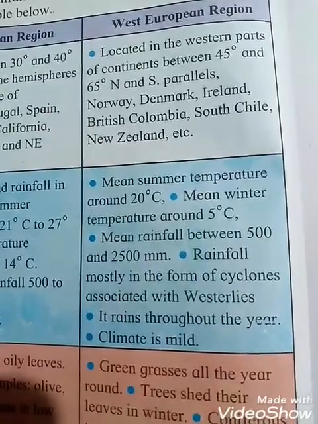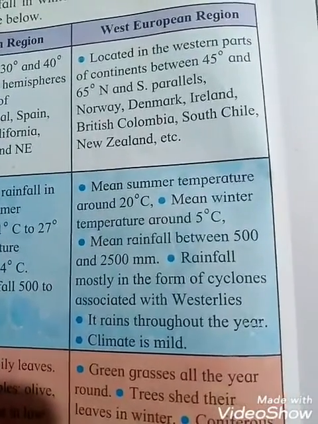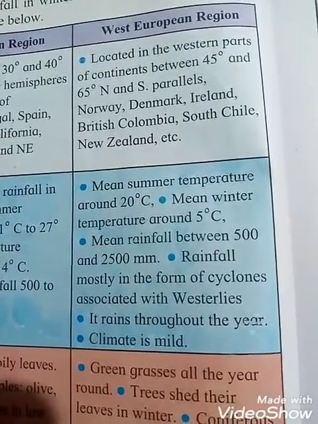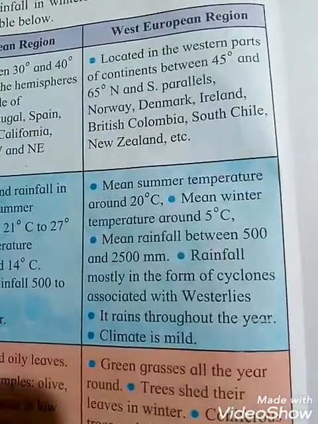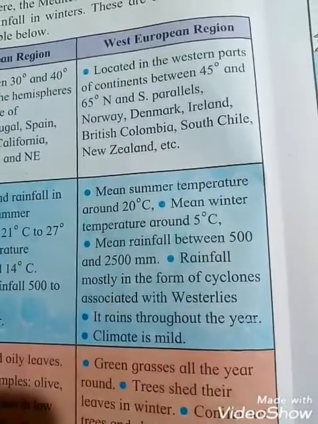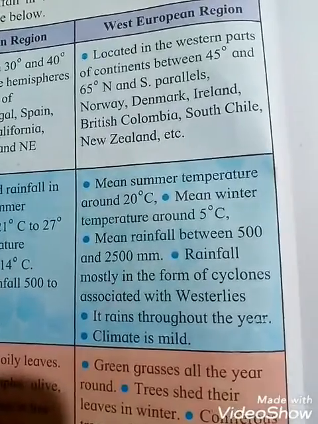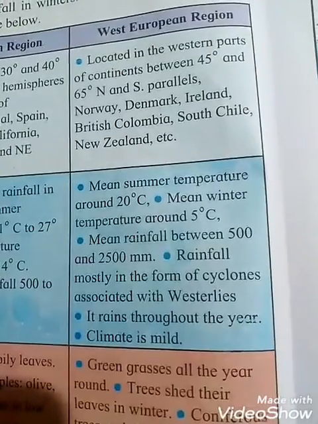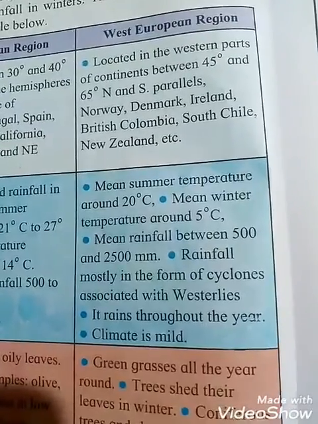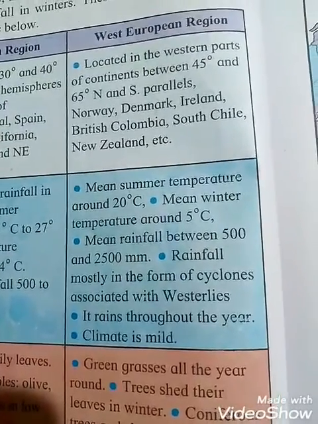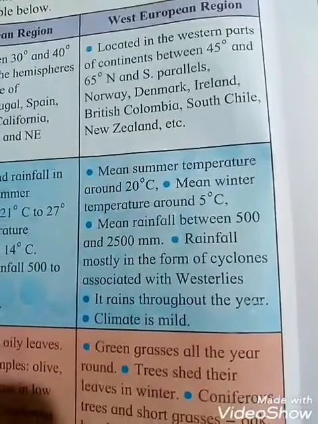And see students, mean rainfall is between 500 to 2500 millimeters. Rainfall is mostly in the form of cyclones associated with westerlies. Okay students, here rainfall is in the form of cyclones. And see students, it rains throughout the year and the climate is mild.